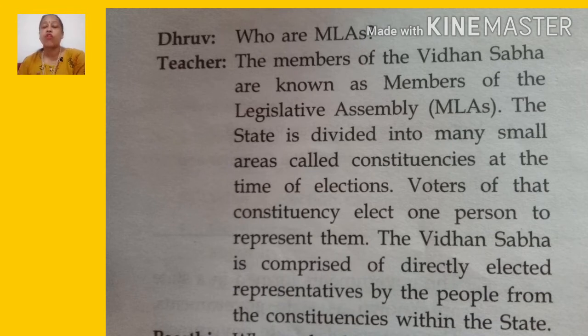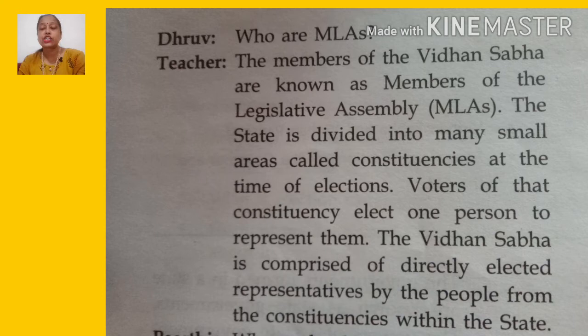At the time of elections, when voting time comes, the voters of that constituency, the people who live in those small areas, elect one representative. Why do they choose a representative, children? So that someone will think about the welfare of that particular area.